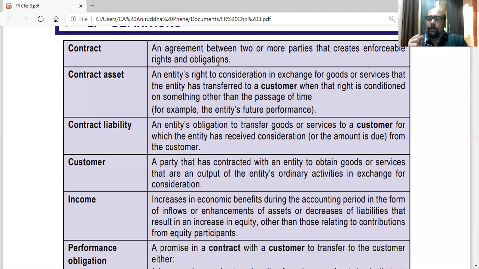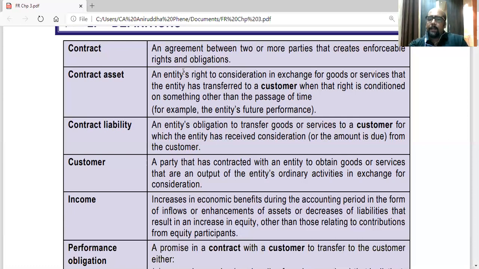Contract asset. So here we are talking about an asset from the point of view of the entity that has applied the Ind AS, a company that is the seller or the service provider. From their point of view, what is a contract asset? Basically, it is their right to consideration. So on delivery of goods or services, they will get a right to receive the consideration. That is the money value of the contract. But obviously, it depends on them performing their part of the obligation, that they deliver the goods or services. After that, the right arises.